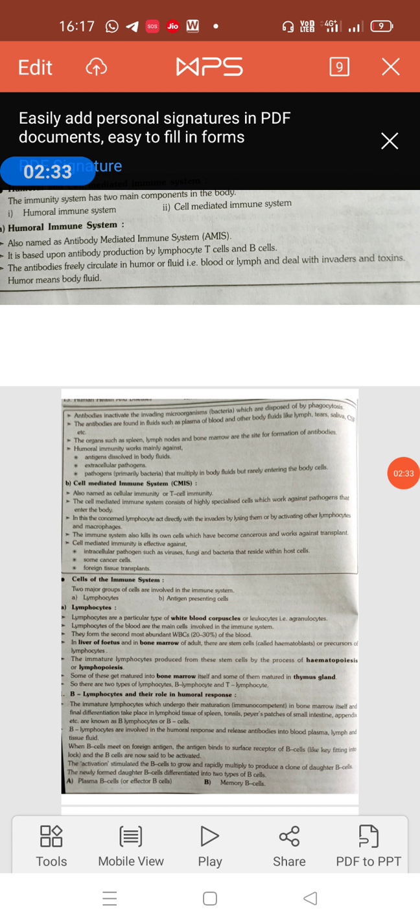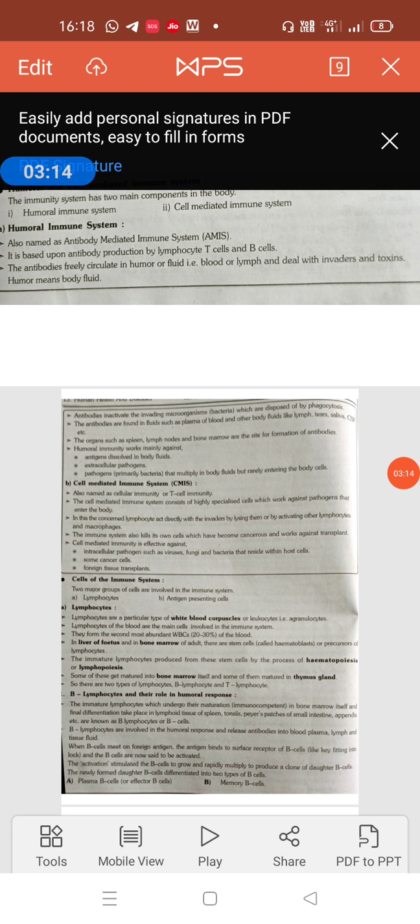The immature lymphocytes which undergo maturation in bone marrow itself, and whose final differentiation takes place in lymphoid tissue of the spleen, tonsils, Peyer's patches of the small intestine, and appendix, are known as B lymphocytes or B cells. B lymphocytes are involved in the humoral response and release antibodies into blood plasma, lymph, and tissue fluid also. So when the B cell meets a foreign antigen, the antigen binds to the surface receptor of the B cell like a key fitting into a lock, and the B cell is now said to be activated.